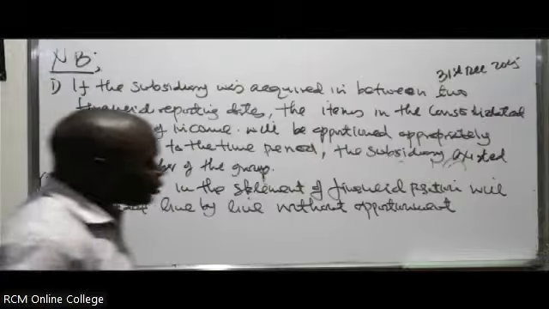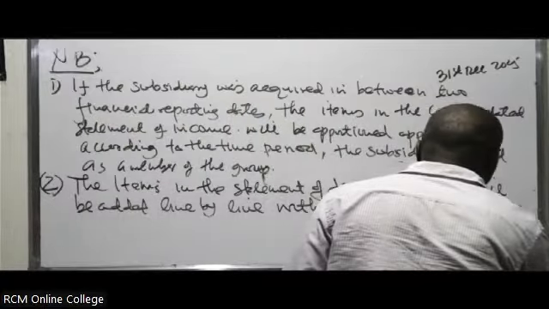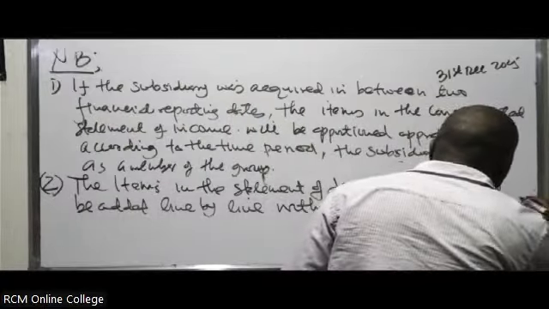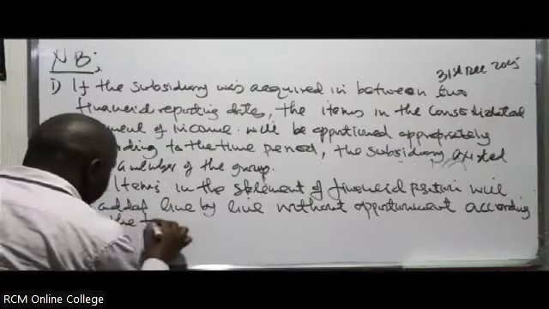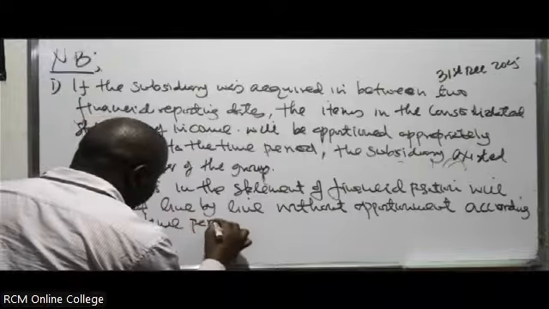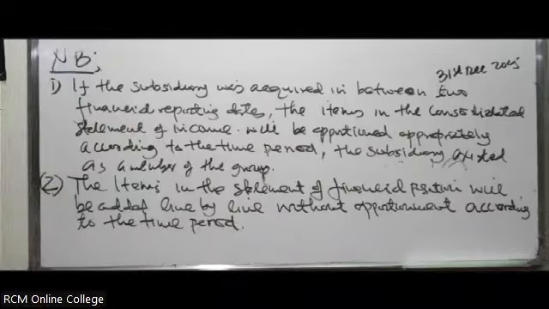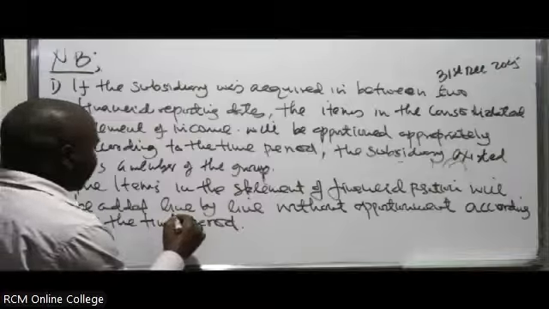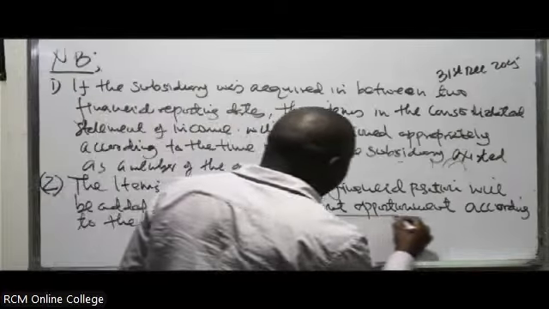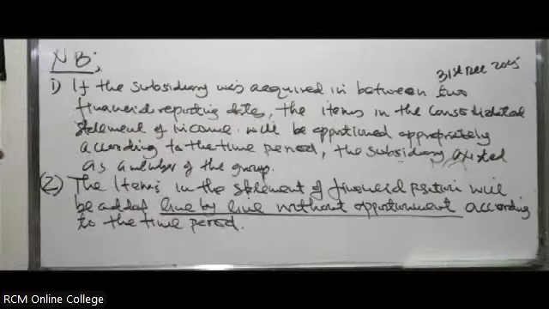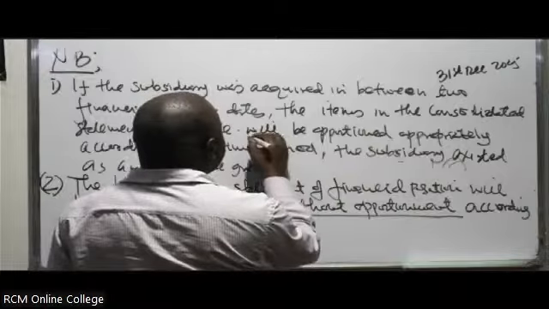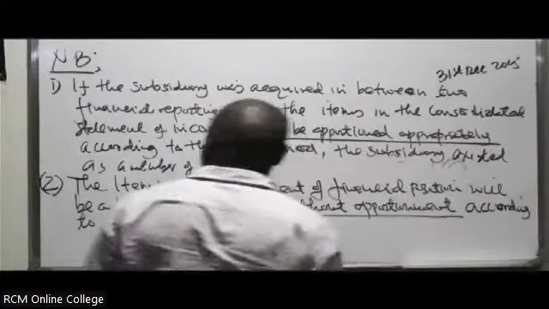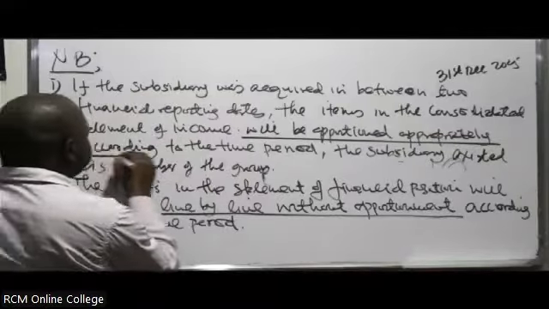According to the time period. You can underline: line by line without apportionment. Here, you can underline: will be apportioned appropriately according to the time period.